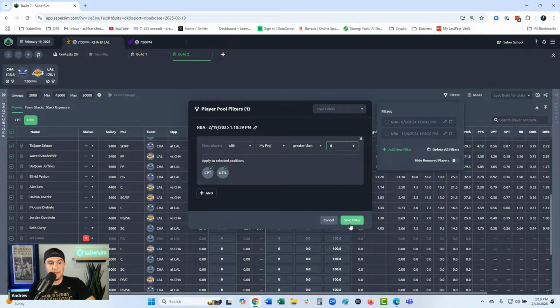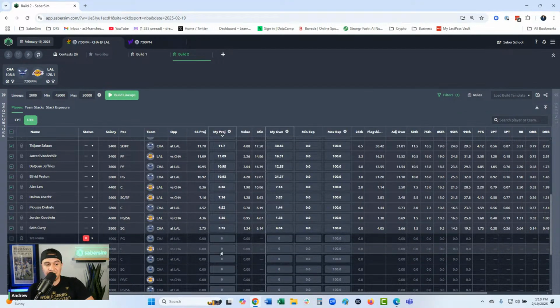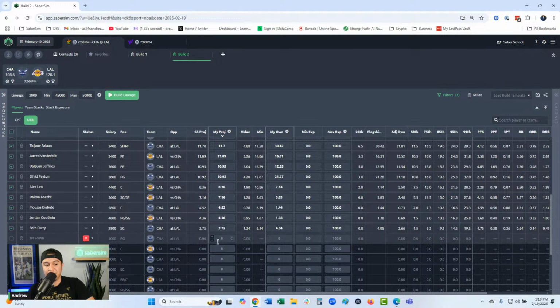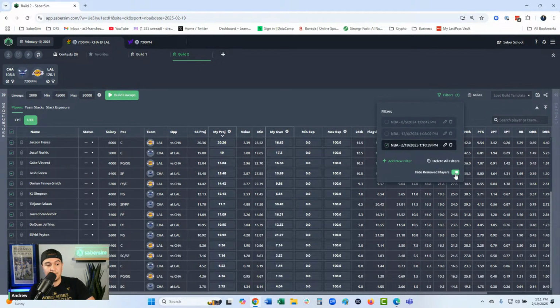Only thing I might do, and this is just for visual purposes, is say, hey, show me players with projection greater than 0, just so there's a visual gap between players that are out and players that are expected to play, or players that are in the sims. So once you set up this filter, you can also click this hide removed players thing, and then those players go away. So that's another thing to be aware of.